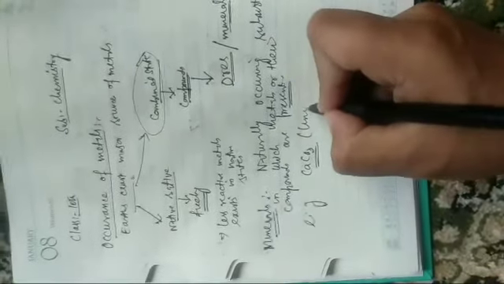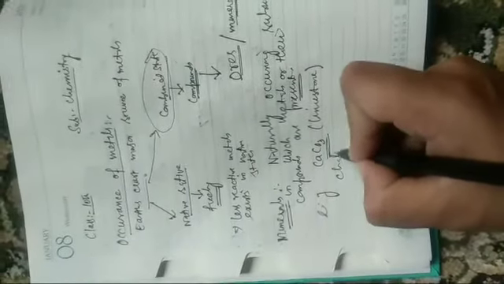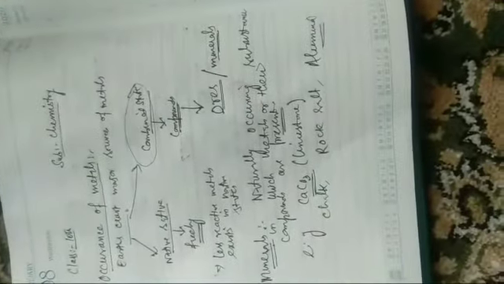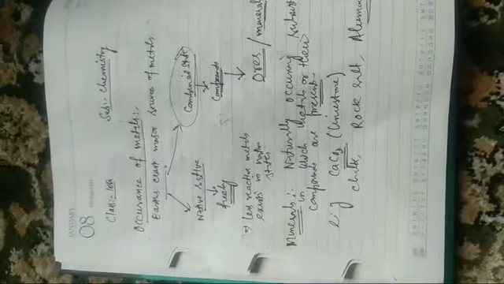So there are large examples of minerals. For example, calcium carbonate, that is limestone, it's a mineral. Chalk is a mineral. Rock salt is a mineral. Alumina, these are the examples of minerals. But generally we cannot obtain metals from all minerals, because metals are present in minerals, लेकिन कुछ minerals ऐसे होते हैं from which metals cannot be obtained easily.